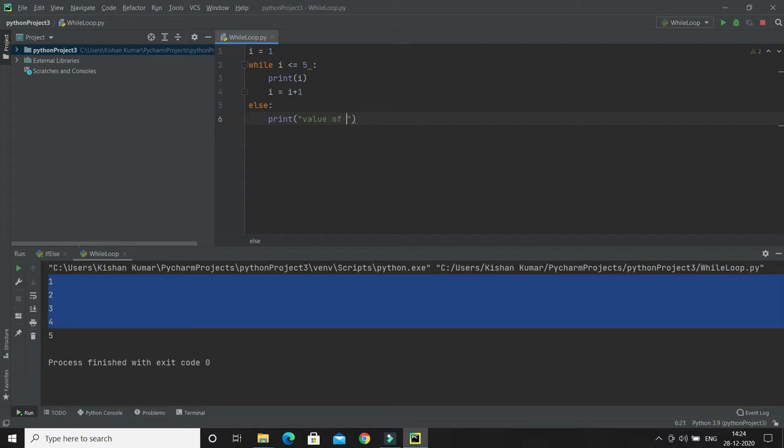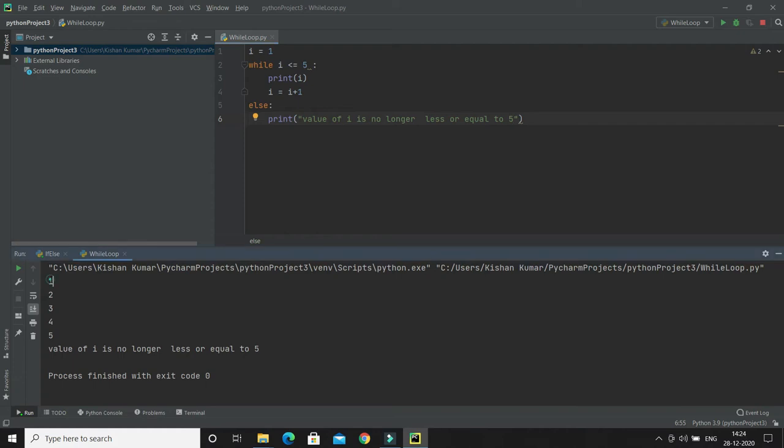I will say, value of i is no longer less than or equal to 5. If I run the program now, you can see i is printed 1 to 5,